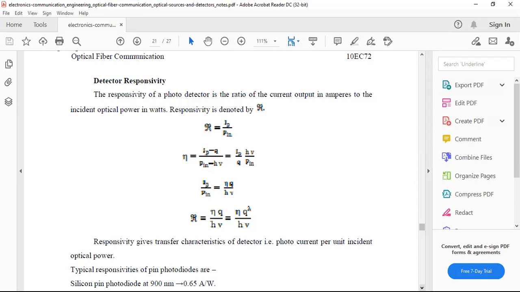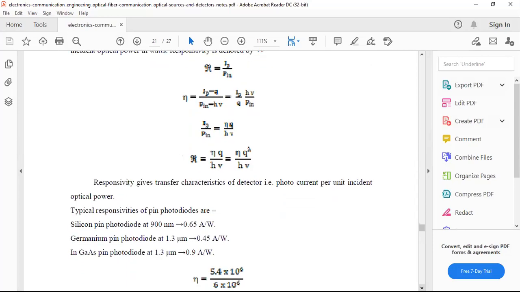If you derive this responsivity in terms of efficiency, mu is equal to IP/q divided by P in/h nu. That is equal to IP by q into h nu by P in. Based on that, IP by P in is equal to mu q by h nu. So responsivity R is equal to mu q by h nu. The responsivity gives the transfer characteristics of the detector, that is, for unit incident optical power to the photodetector, we can derive this.